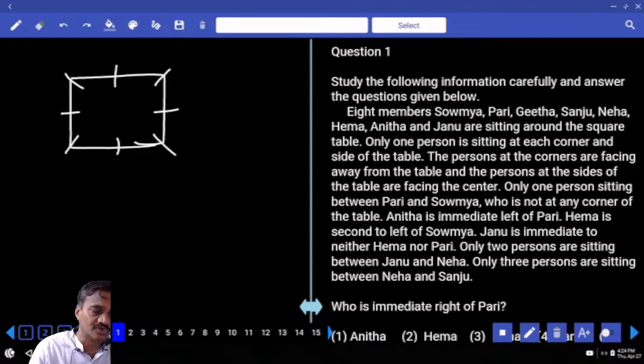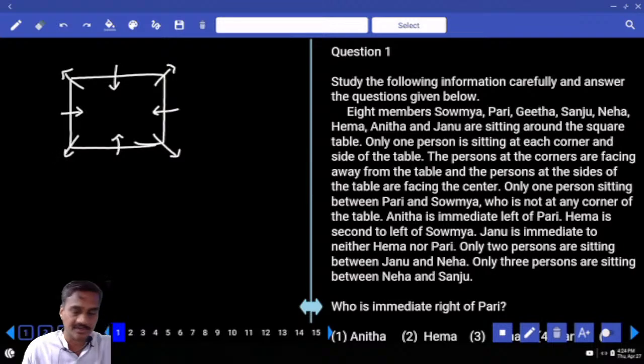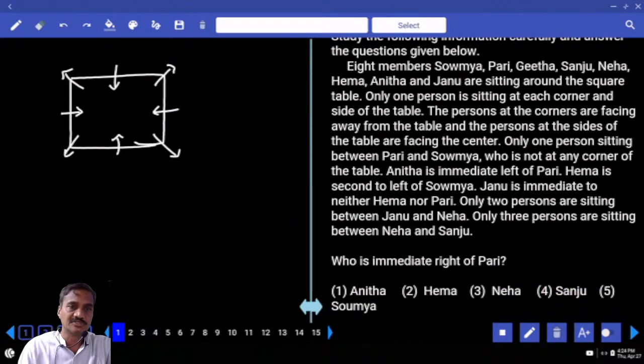Now the persons who are at the corners are facing which direction? Away from the center. And the remaining persons at the centers are facing towards the center. This is the information given. Whenever inward and outward is given, first we need to check whether the direction of any person is given or not. Is there any information related to that here?